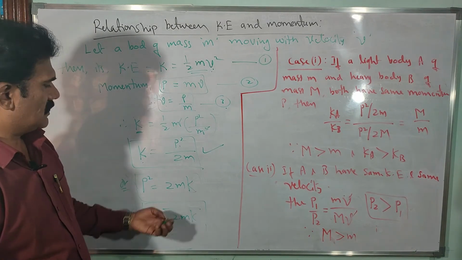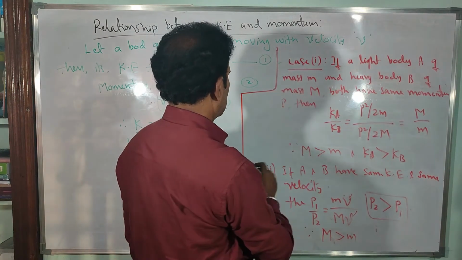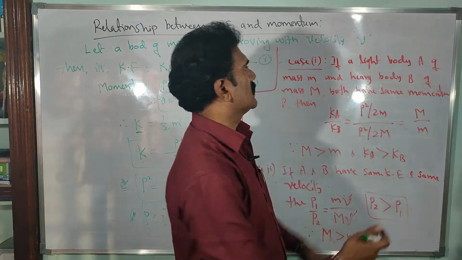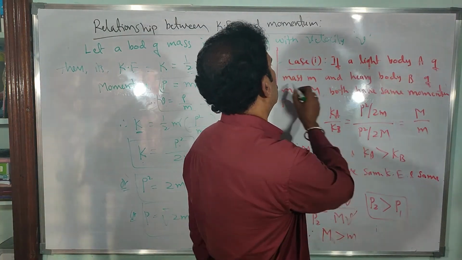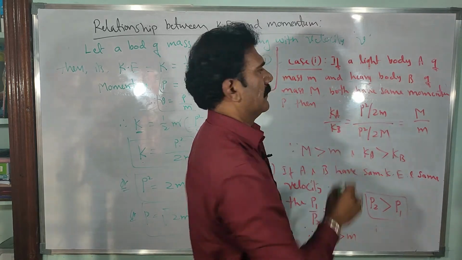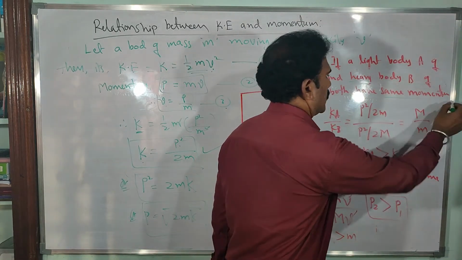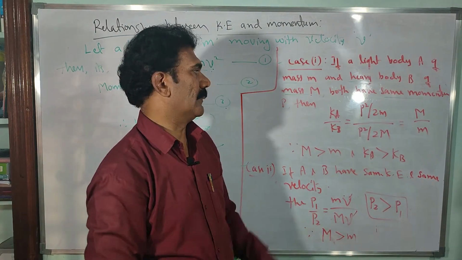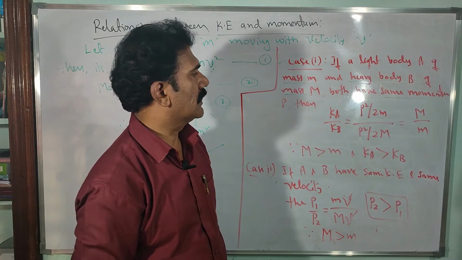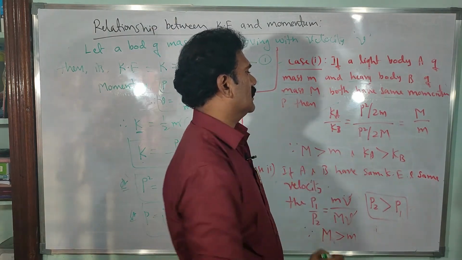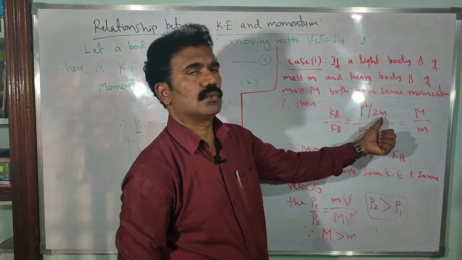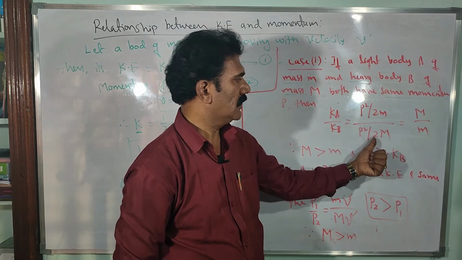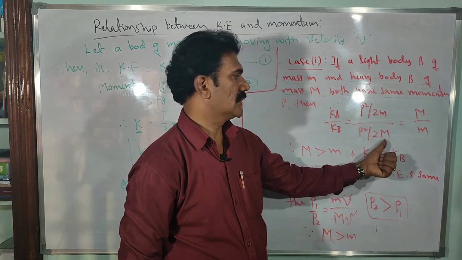Clear? Based on such equations we can have some discussion. If you have two different bodies of different weights, suppose I consider a lighter body A of mass m and a heavy body B of mass capital M. Both have the same momentum, let us say, when they are moving. Then calculate the kinetic energies. So the kinetic energy of body A, that is ka, is equal to p square by 2m. Kb, the kinetic energy of body B, is p square by 2 capital M, where capital M indicates the heavier body.